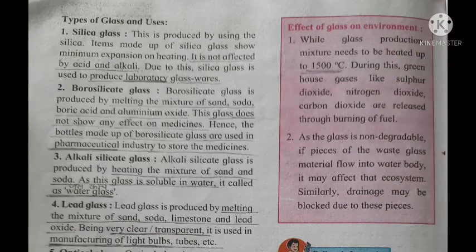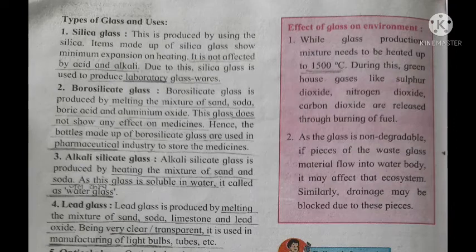The third type of glass is alkali silicate glass. Alkali silicate glass is produced by heating a mixture of sand and soda, and as this glass is soluble in water it is called water glass. The next type of glass is lead glass. Lead glass is produced by melting a mixture of sand, soda, limestone and lead oxide. Being very clear and transparent, it is used in the manufacture of light bulbs, tubes, etc.